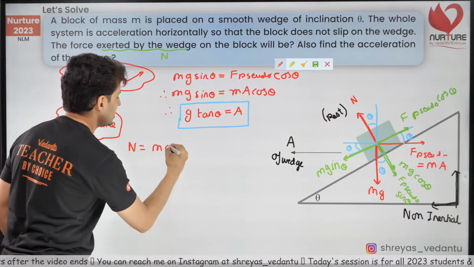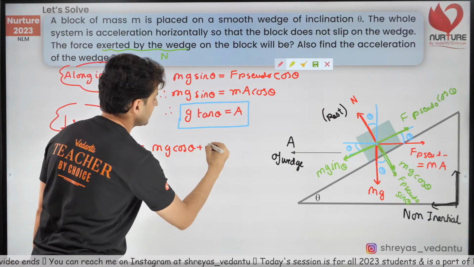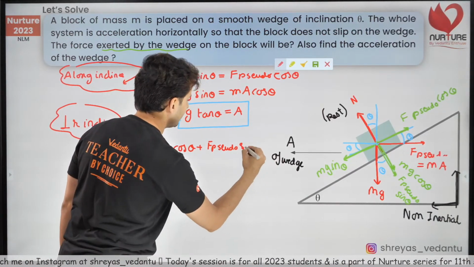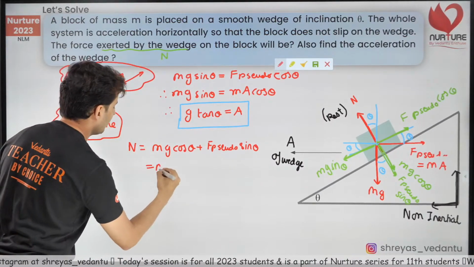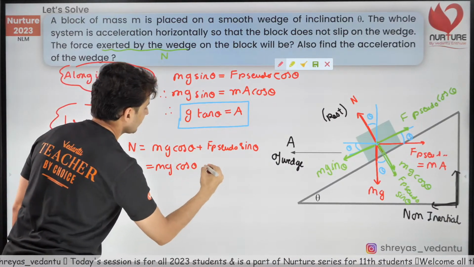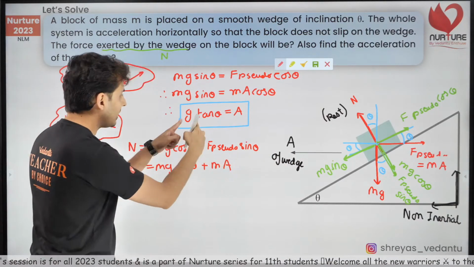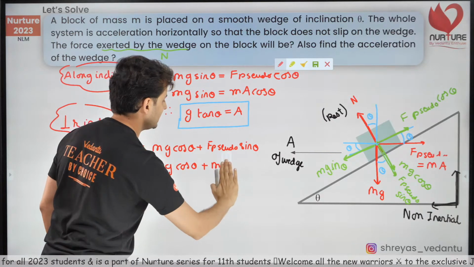So it is mg cos theta plus the pseudo force's component. Which component is that? That's the sine component. Interesting. So let's see what happens. mg cos theta plus pseudo force. Pseudo force is ma, and what is a? Wait a minute, a is nothing but g tan theta.